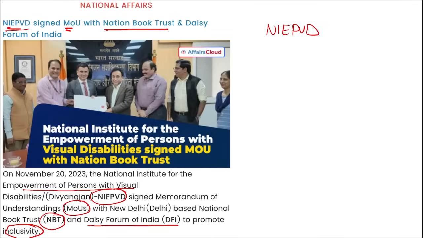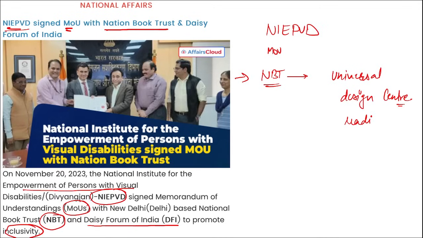Here you can see the MOU with NBT, that is National Book Trust, is for a universal design center. And this universal design center is for reading, and where will this be set up? This will be set up in Dehradun, Uttarakhand, correct? So I repeat, NIEPVD signed this MOU for promoting inclusivity, and this MOU with NBT will be for a universal design center for reading in Dehradun, Uttarakhand.